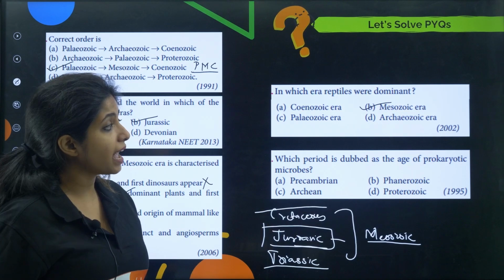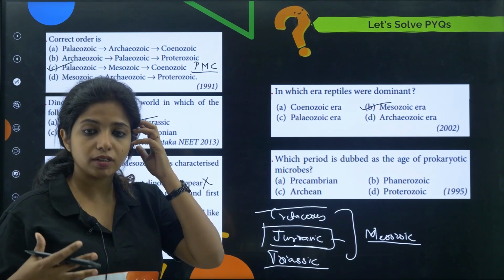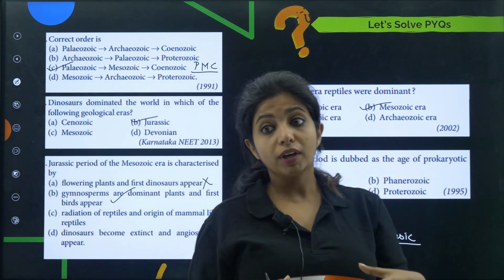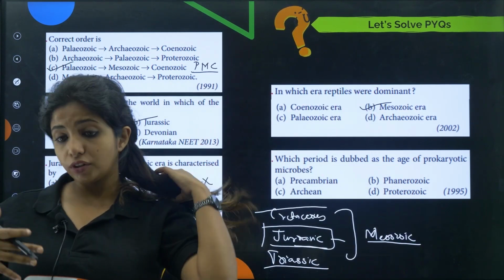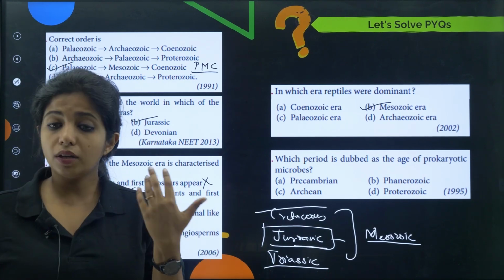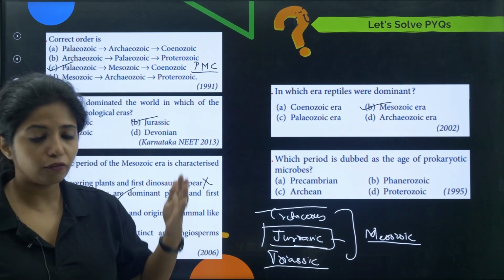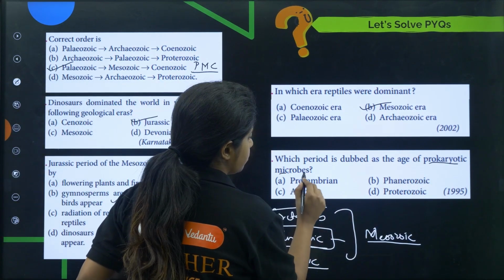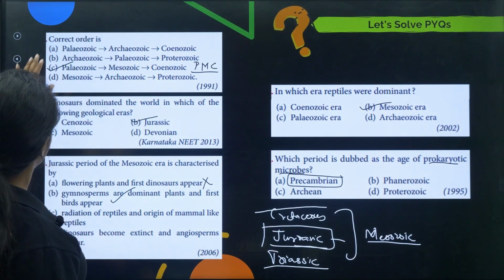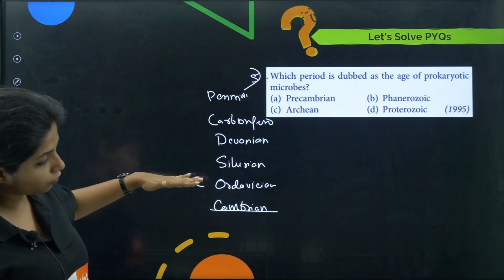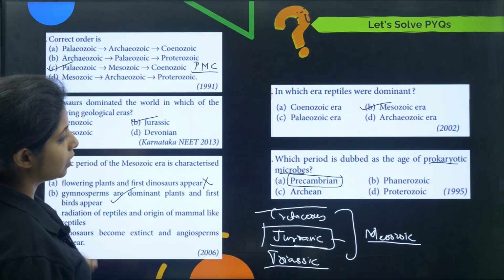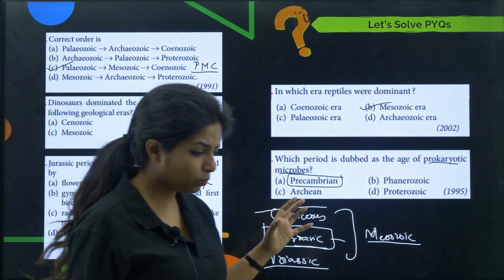Now, which period is dubbed as the age of prokaryotic microbes? Prokaryotes, as in they are not developed. From prokaryotes came eukaryotes. From eukaryotes came the multicellular organism. From the multicellular organism, you got the invertebrates, the fishes, the amphibians, reptiles, aves, birds, and everyone. So the prokaryotic microbes might have come before Precambrian time, before the Cambrian era. From here starts Paleozoic, Mesozoic, Cenozoic and everything. So before it they might have come, so that becomes the answer. So it is Precambrian. I don't think this can come.